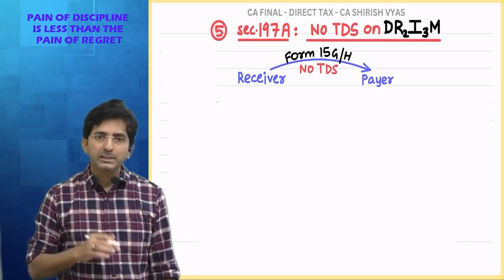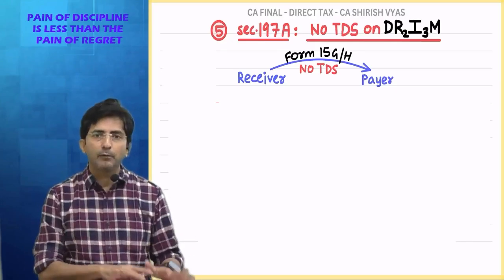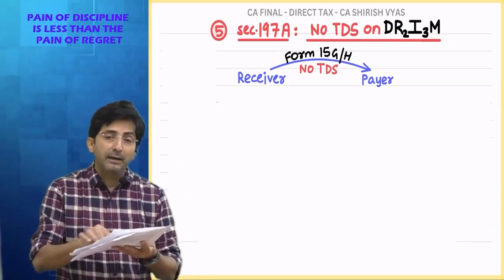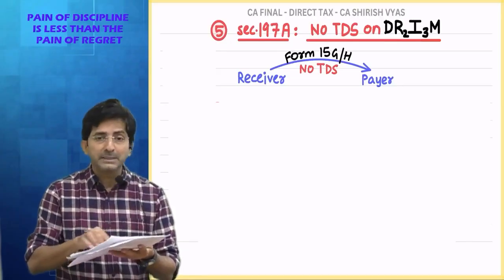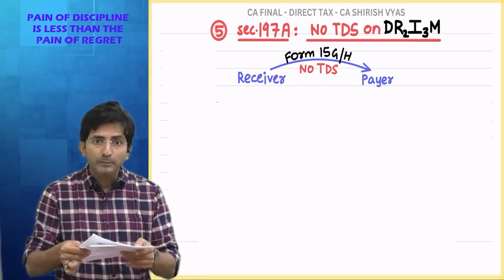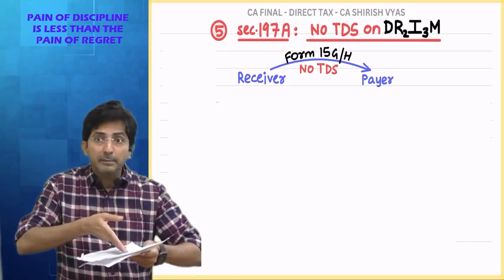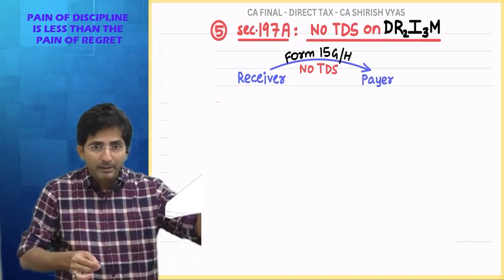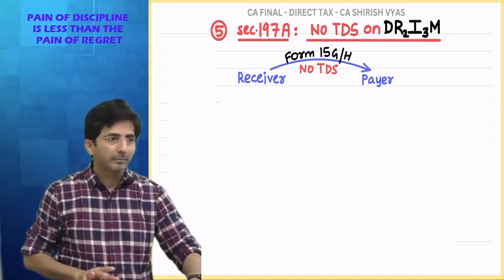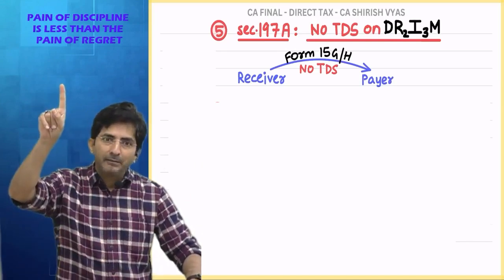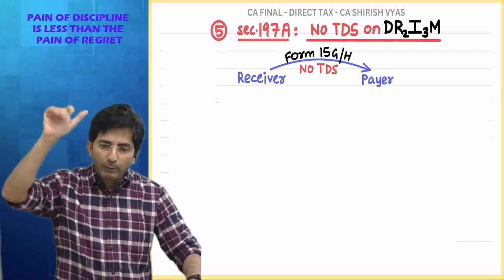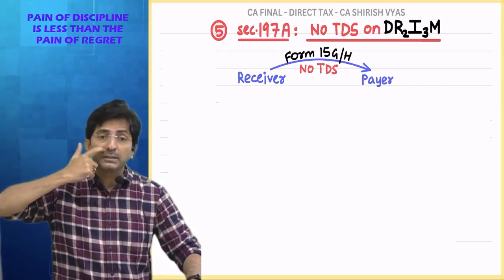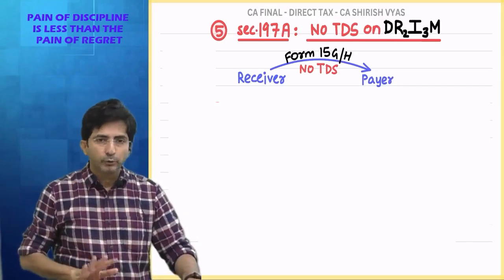See, someone can give a false declaration also. Imagine I am having income of 10 crores. Still I fill the form. I, Shirish Vyas, hereby declare that my income does not cross the basic exemption limit. And once I give this form, it is actually false. Imagine I am having crores of income, but still I filled the form. But don't worry, this form will go to the company, and the company will pass it on to the IT department. Their intelligence department will start working and will make inquiries on Shirish Vyas. And if they come to know Shirish Vyas is a liar, I will have to face the consequences, sometimes behind the bars. So it is not that simple.